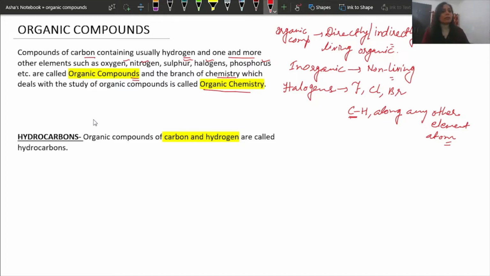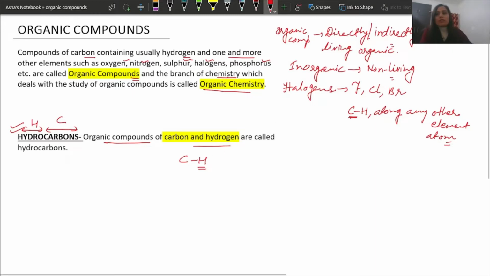Now a type of organic compound is hydrocarbon. Hydrocarbon is a type of organic compound which contains only carbon and hydrogen. You can see the name also: hydro means hydrogen, and carbon is obviously telling carbon here. So these are the compounds having carbon and hydrogen in them, and they are called hydrocarbons.